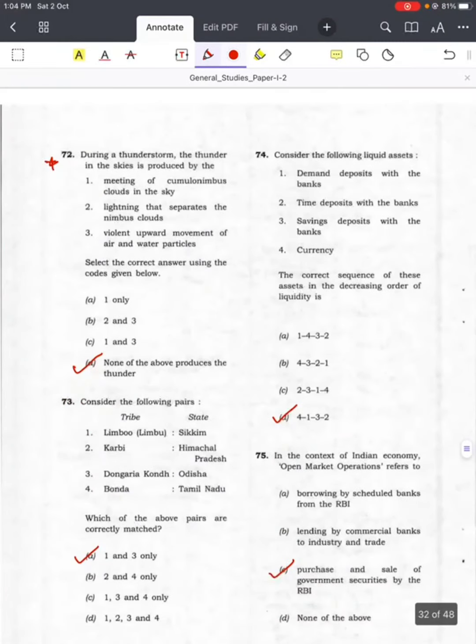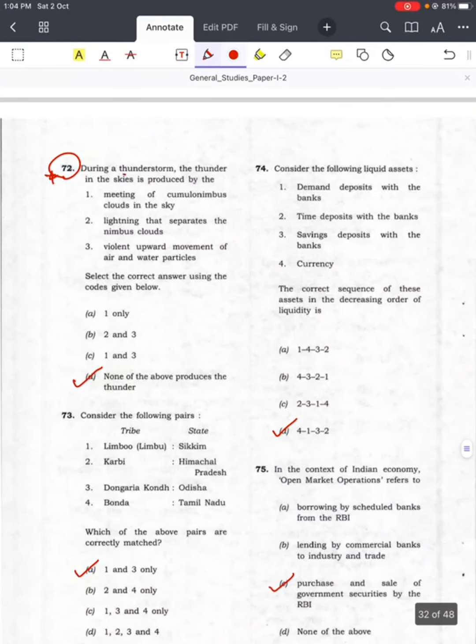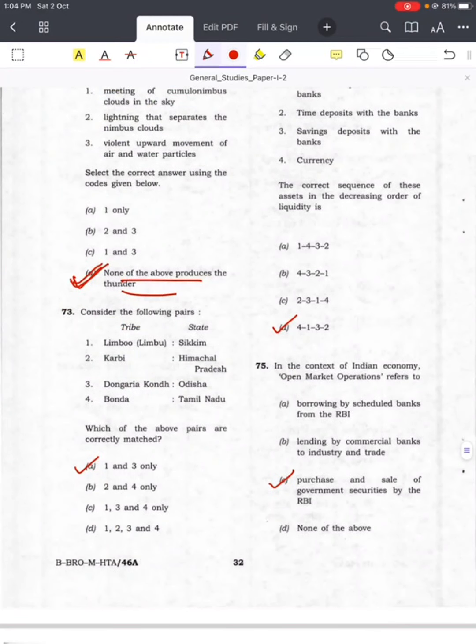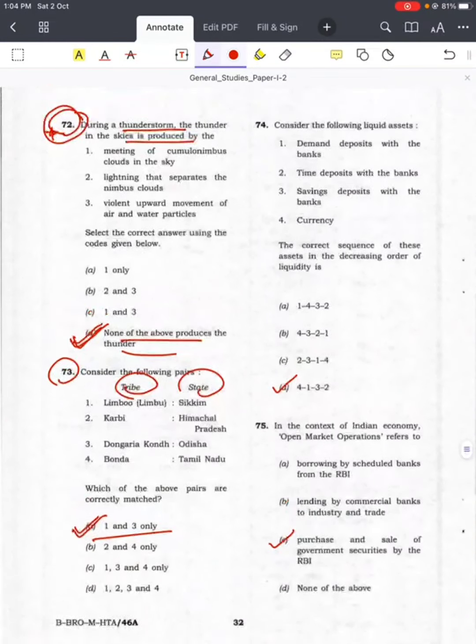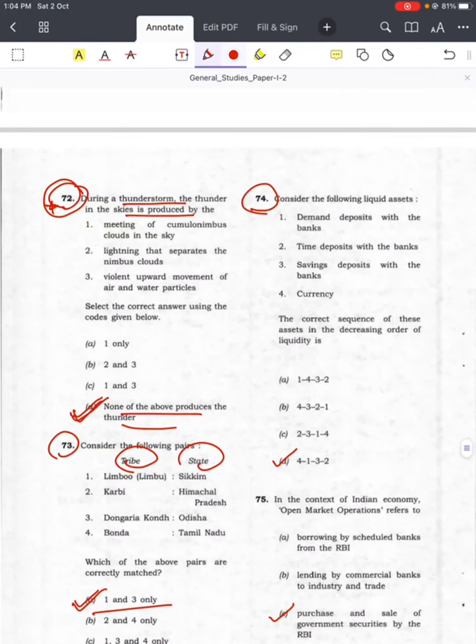Question number 72, during the thunderstorm, the thunder in skies is produced by, answer is D, none of the above. Question number 73, tribe and state, answer is A, 1 and 3 only. Question number 74, correct sequence, answer is D.